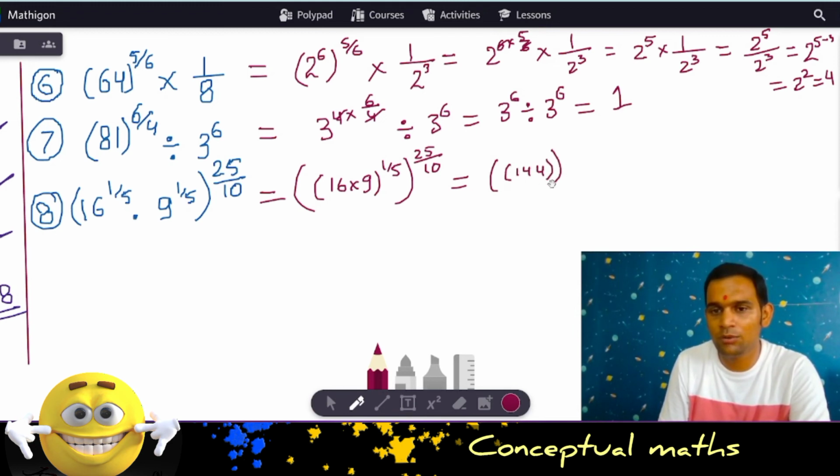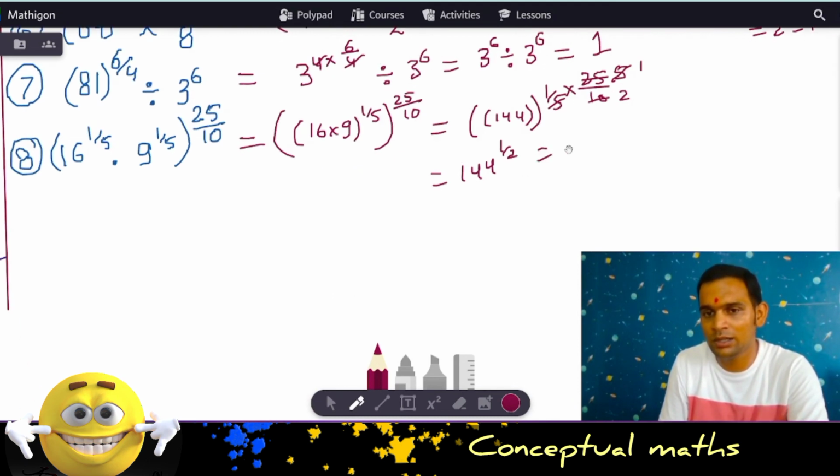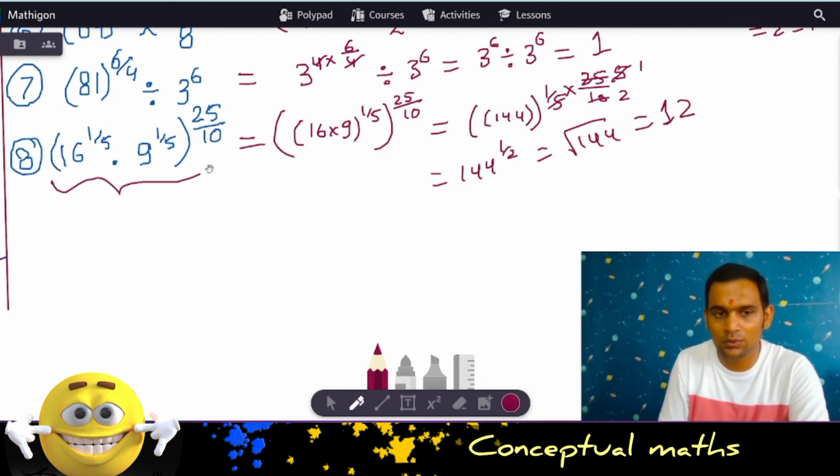And then you can observe 1 by 5 times 25 by 10. Yes, so 5 times 5, and then 5 ones and 5 twos. So you get 144 to the power 1 by 2. So this is 144 to the power 1 by 2, which is nothing but root 144, which is 12. That's how the answer for this one is 12.